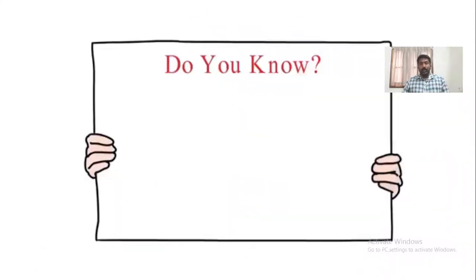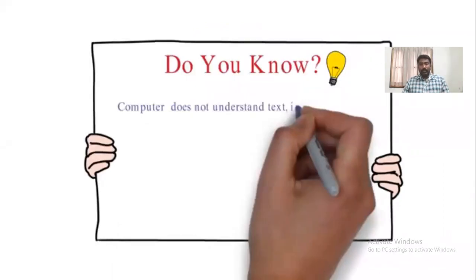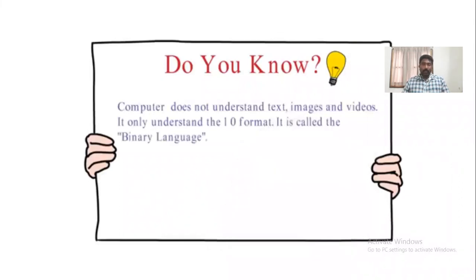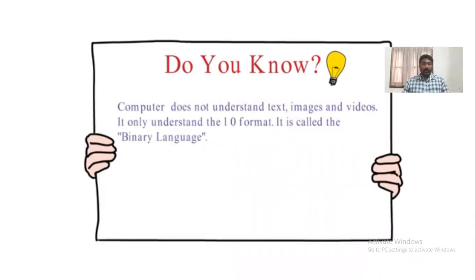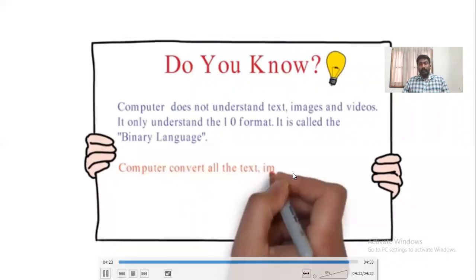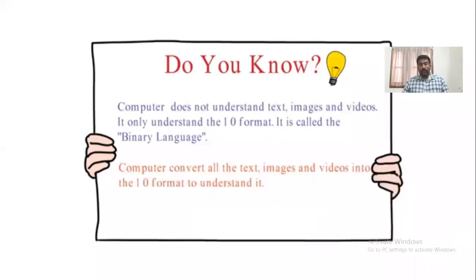So let us go to one more simple question. What is the language a computer can understand? A computer does not understand text, images, or videos. It only understands the ones and zeros format. What is called the ones and zeros format? It is called binary language, that is zeros and ones, or simply a bit language. So 0 and 1 are called bits. These bits can be operated on with the help of the computer. What the computer does is convert all the text, images, videos, anything, into the ones and zeros format, which can be understood by itself.